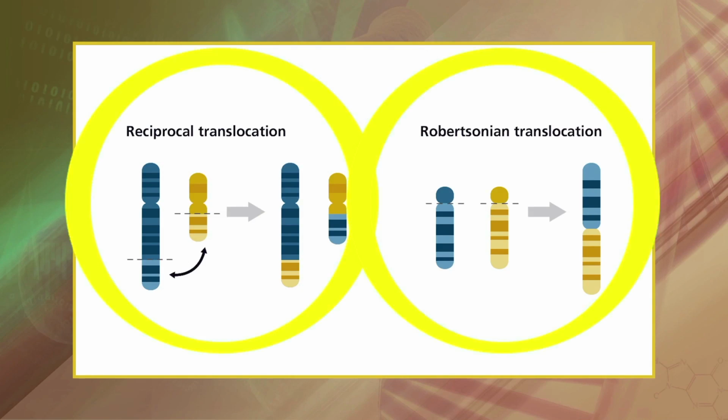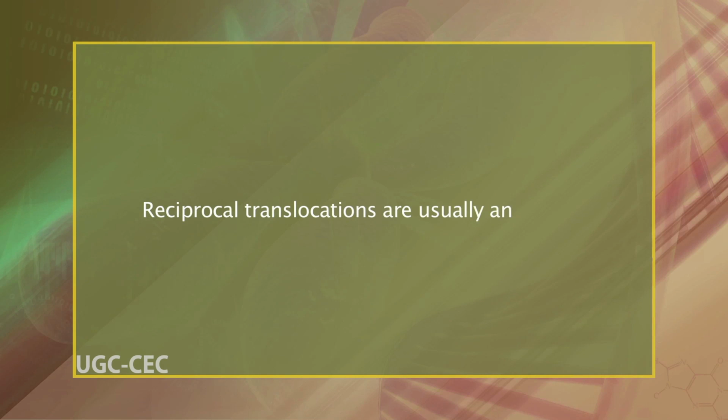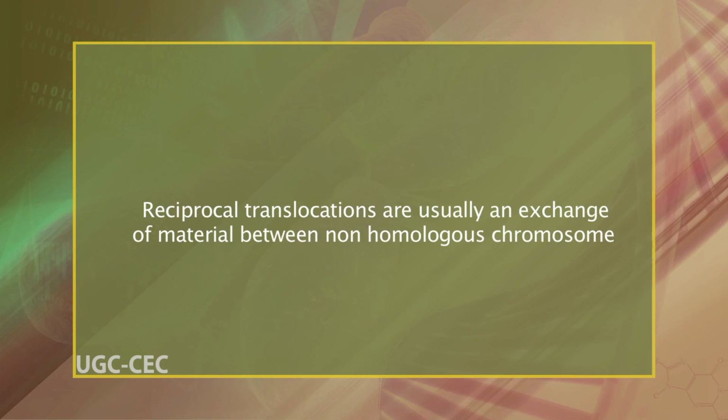There are two main types of translocations. Number one is reciprocal translocations. Reciprocal translocations are usually an exchange of material between non-homologous chromosomes. Estimates of incidence range from about 1 in 500 to 1 in 625 human newborns. Such translocations are usually harmless and may be found through prenatal diagnosis. However, carriers of balanced reciprocal translocations have increased risks of creating gametes with unbalanced chromosome translocations, leading to miscarriages or children with abnormalities.